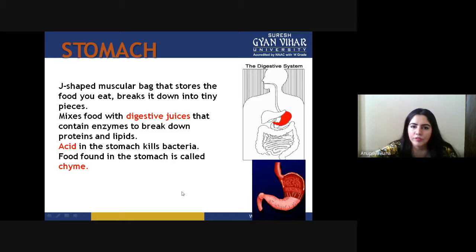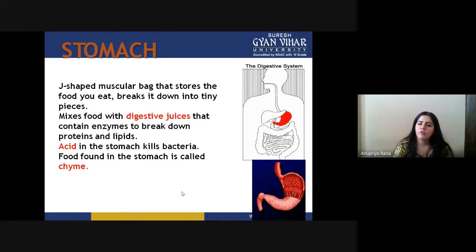This is the very first function of the stomach, because it contains lots of enzymes to break down proteins and lipids. The very first breakdown of protein and lipid happens in the stomach, and the acid in the stomach kills bacteria. Food found in the stomach is called chyme.